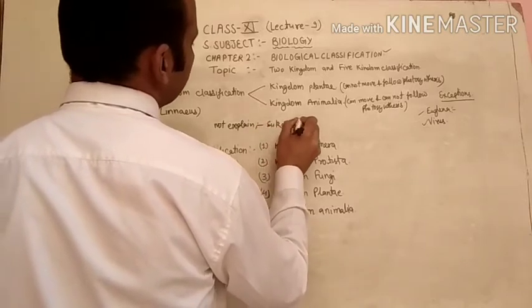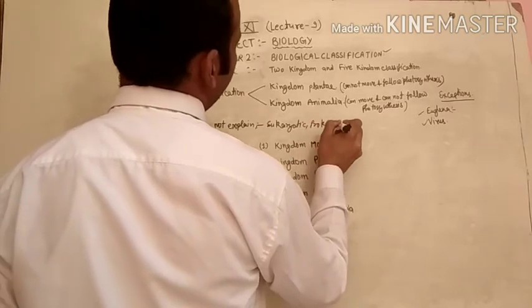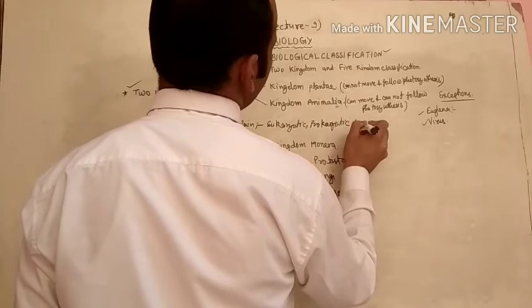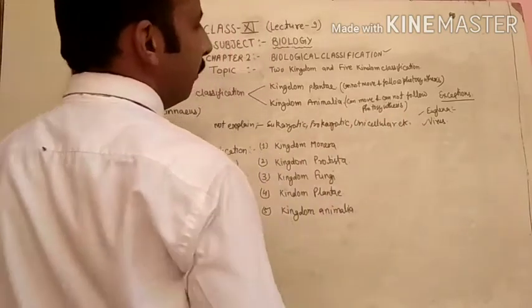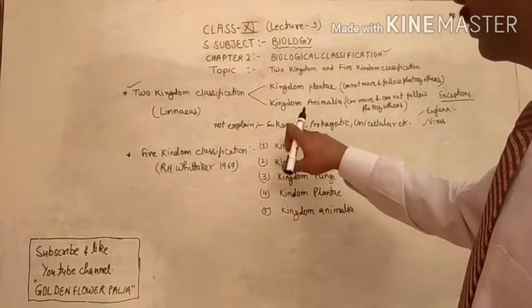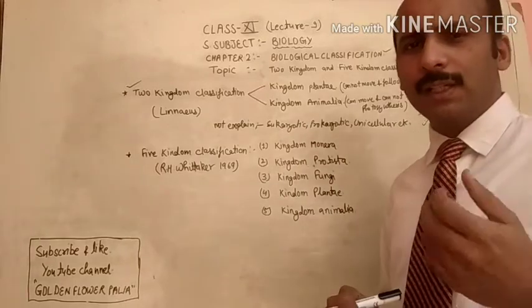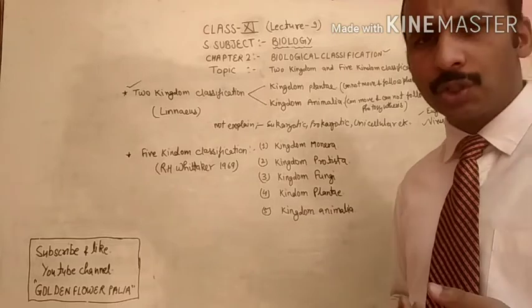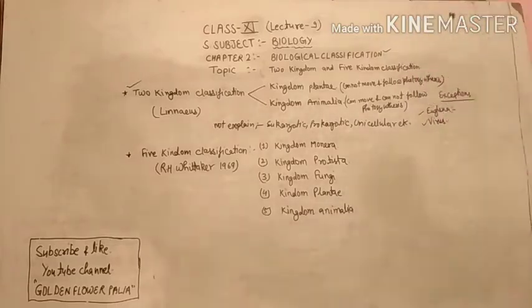This classification does not explain eukaryotic, prokaryotic, unicellular, etc. This classification of the organisms, kingdom Plantae and kingdom Animalia, will not explain to us about eukaryotic cells, prokaryotic cells, unicellular organisms, multicellular organisms, mode of nutrition, presence of cell wall, mode of reproduction, and process of cell division.